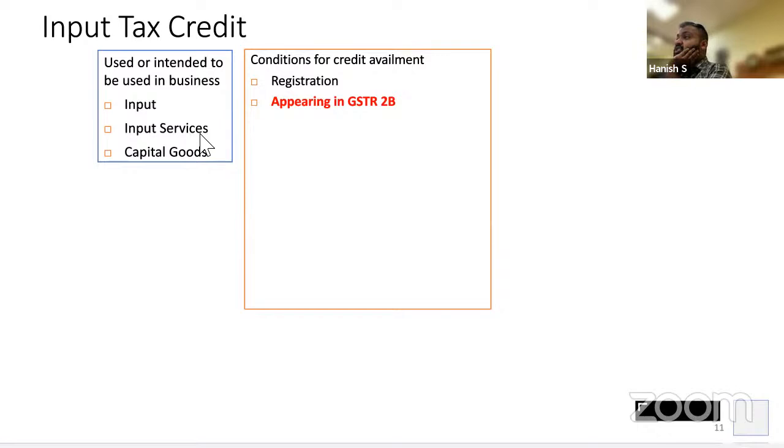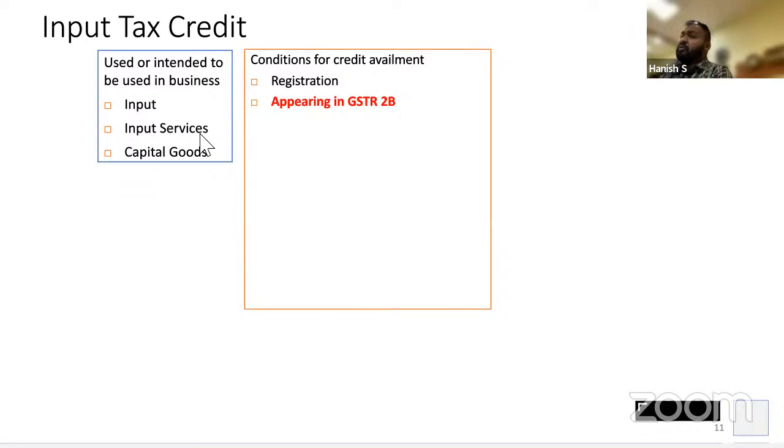It should appear in my GSTR 2B. Whoever is practically doing the returns, they will know the pain of when it comes in 2B, when it does not come in 2B, all those issues. Right? I can see Sunil and Deepa nodding their head because they might have worked in their office. Pradyumna has not worked in his office, only pretends. Right? Okay. So now it should appear in some return called GSTR2B.